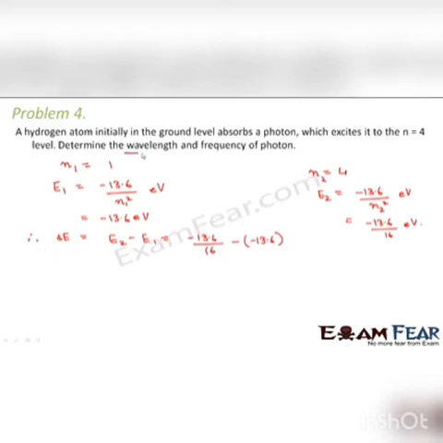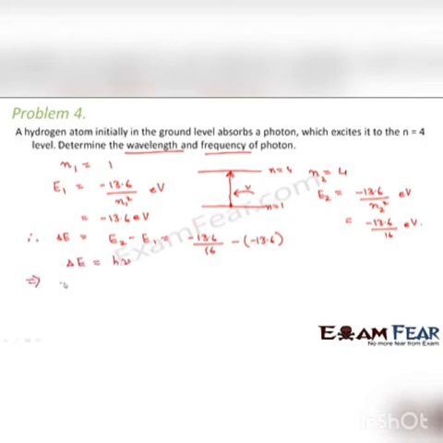Now we have to determine the wavelength and frequency of the photon. Now as I mentioned before also, if this is n is equal to 1 and if this is n is equal to 4, after absorbing a photon, that means when radiation of frequency nu is absorbed, it gets excited to this energy level. So we can say that delta E is equal to h nu.